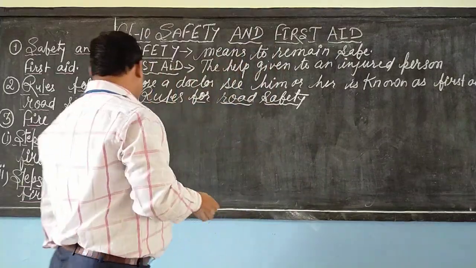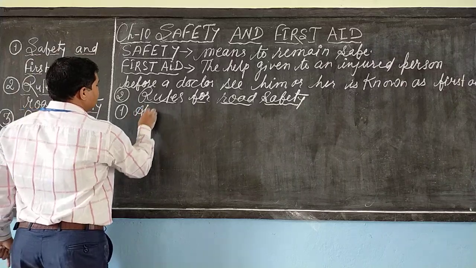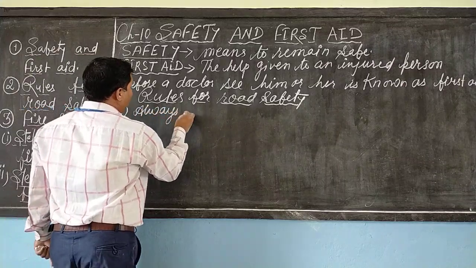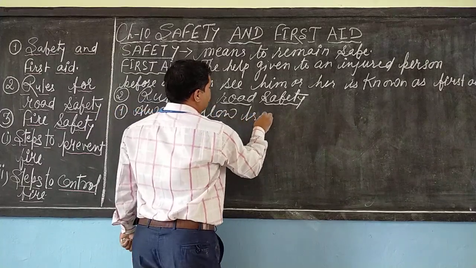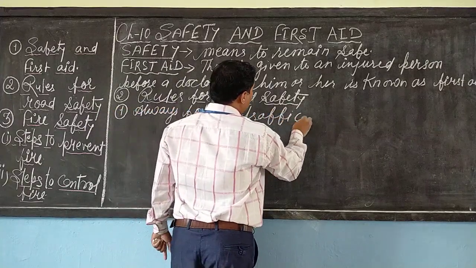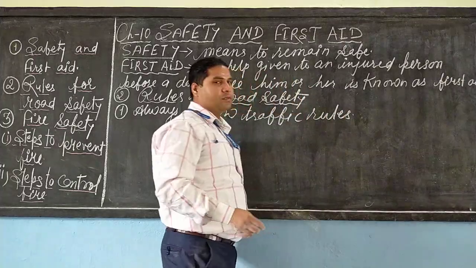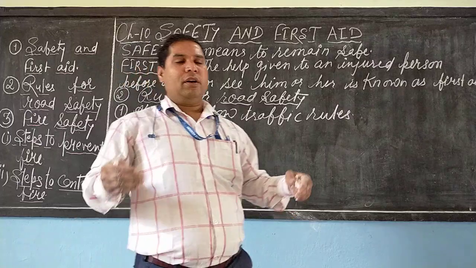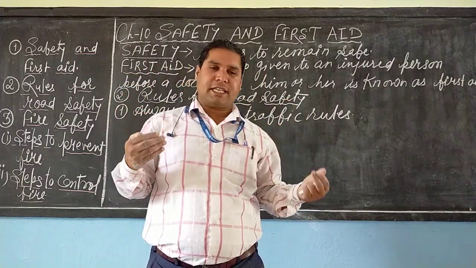First step: always follow traffic rules. Dear student, rules are meant for our betterment, for our safety.